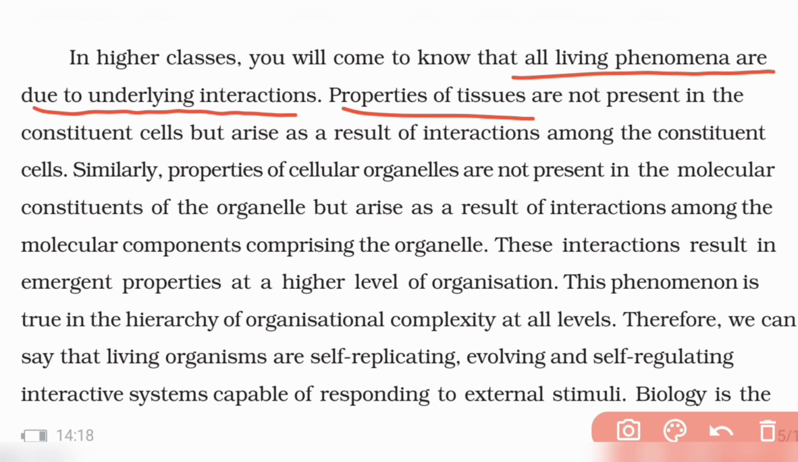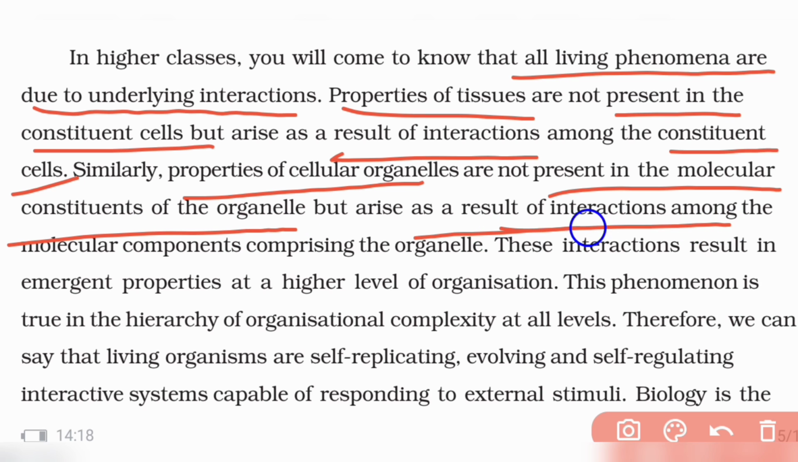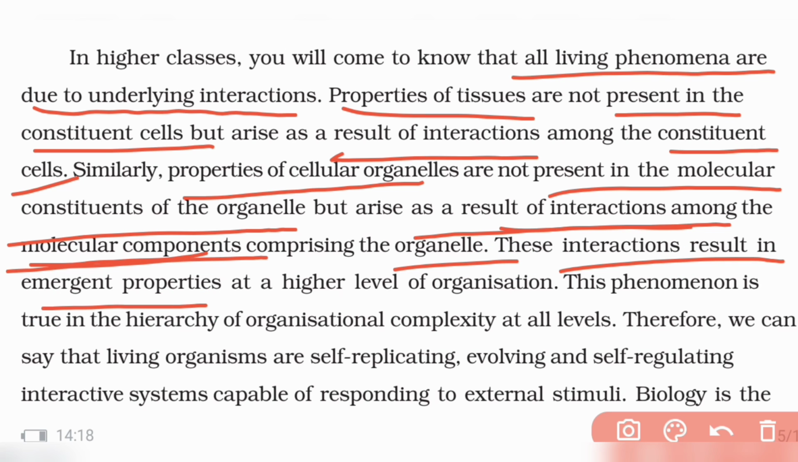And properties of tissues are not present in the constituent cells. So a group of cells function together and they form a tissue. And what cells do alone, a tissue doesn't do. A tissue does something different, because of interaction among the constituent cells. Similarly, properties of cellular organelles are not present in the molecular constituents of the organelle and arise as a result of interactions among the intermolecular components present in the organelle. The interactions result in emergent properties at a higher level of organization. This phenomenon is true of hierarchy and complexity at all levels.